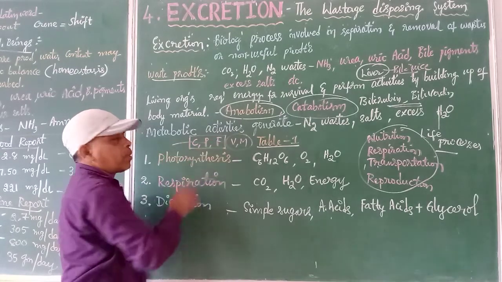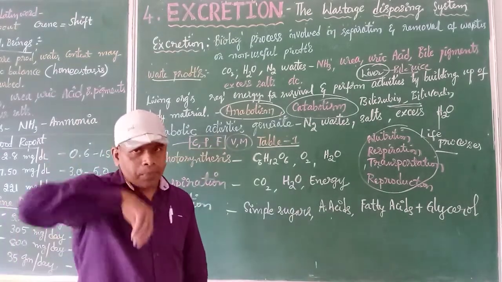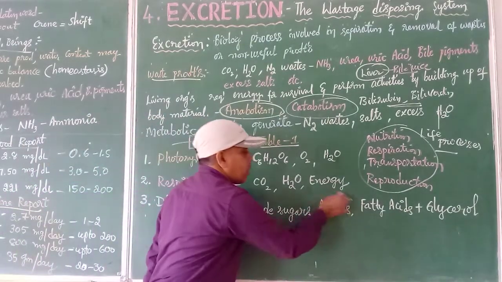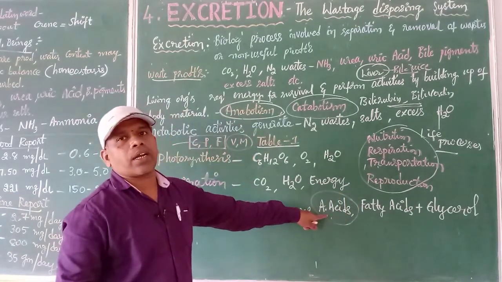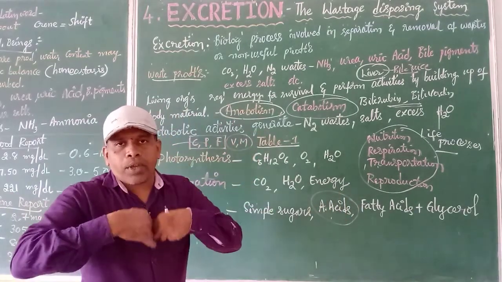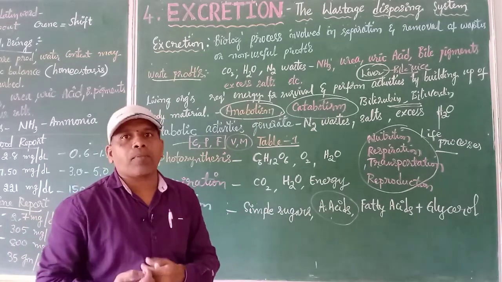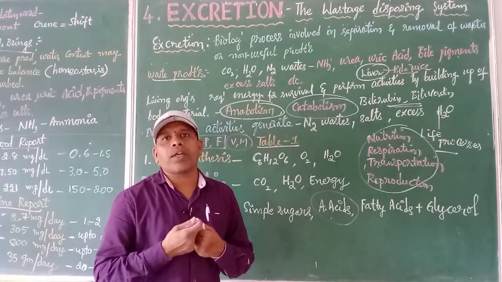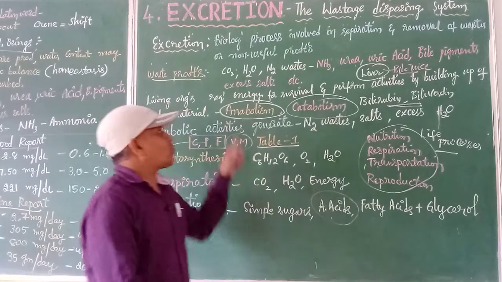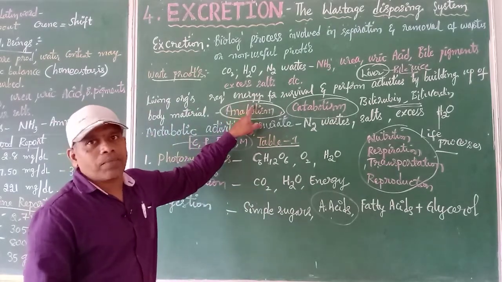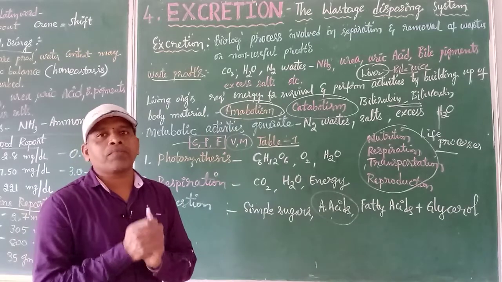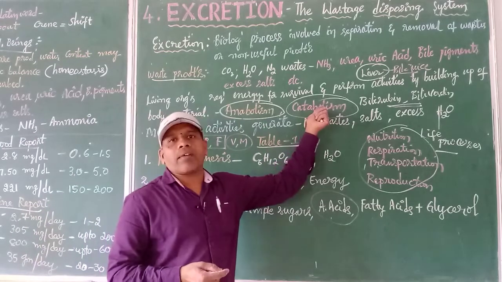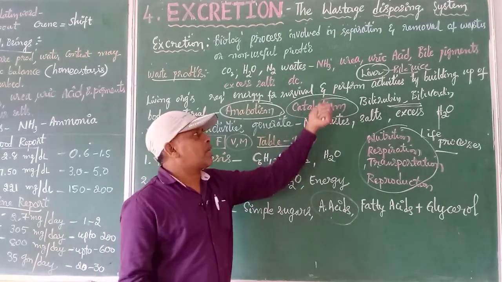If you concentrate on the proteins we take, once we consume the proteins, they are finally converted into the simplest forms, known as amino acids. Proteins are converted into amino acids, and again new proteins, natural proteins, are produced in our body. So producing a new substance is again an example of anabolism. Like this, the constructive type of work, or making of large molecules from simple molecules, is called anabolism. Breaking up the large molecules into simple molecules is called catabolism.